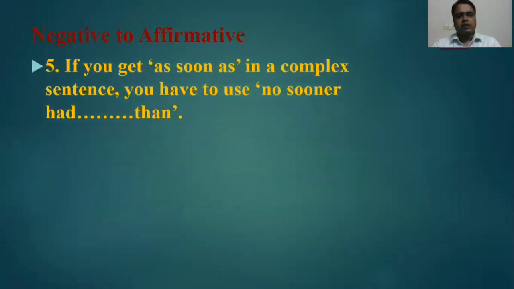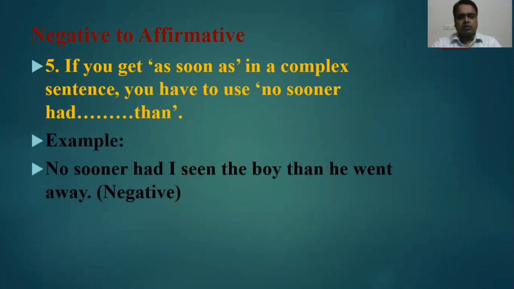Now, number 5. If you get as soon as in a complex sentence, you have to use no sooner had. We have learned it earlier. But if you get no sooner had in the negative sentence, you have to use as soon as. This is very simple. So here, example: no sooner had I seen the boy, then he went away.